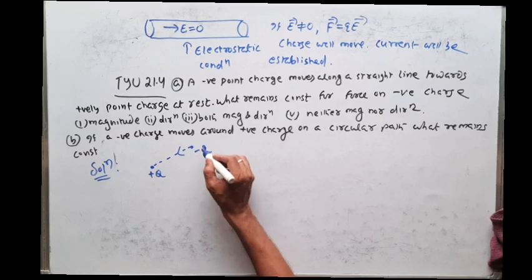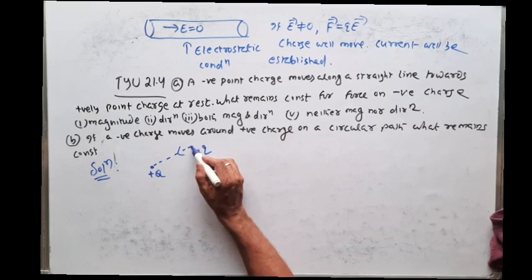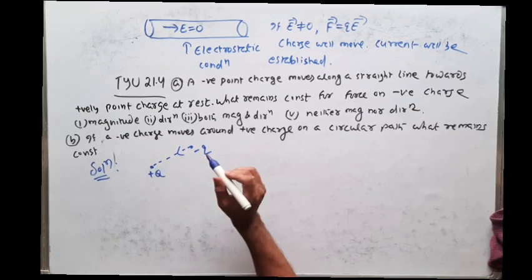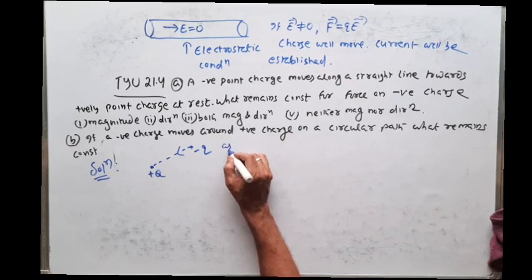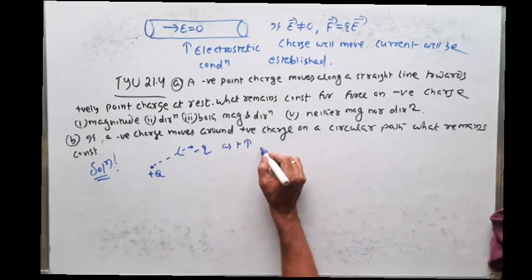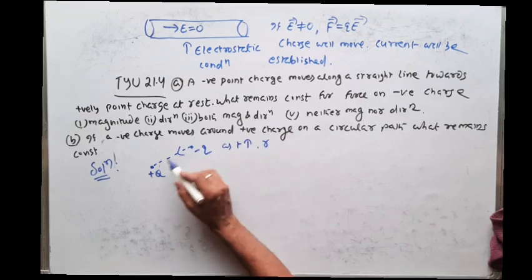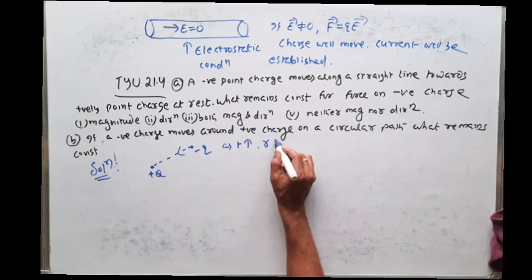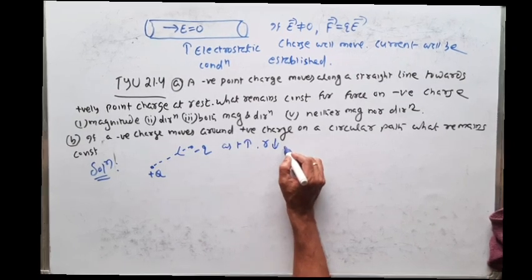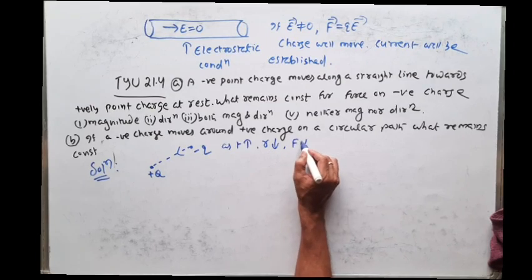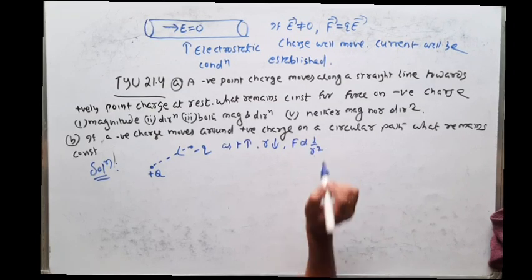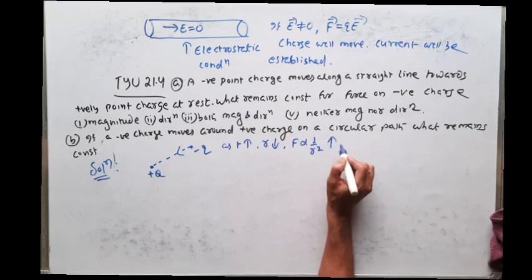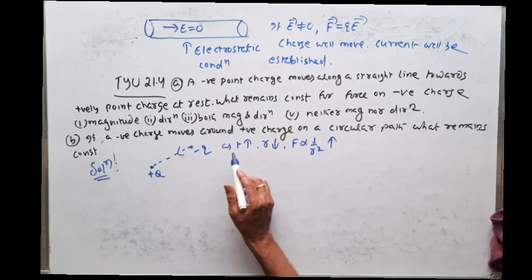You see, when this minus q charge is moving towards this positive charge, what will happen? As time increases, the distance of separation between this q and this minus q decreases. If so, then the magnitude of force, which is inversely proportional to r square, will increase. So what is the conclusion?